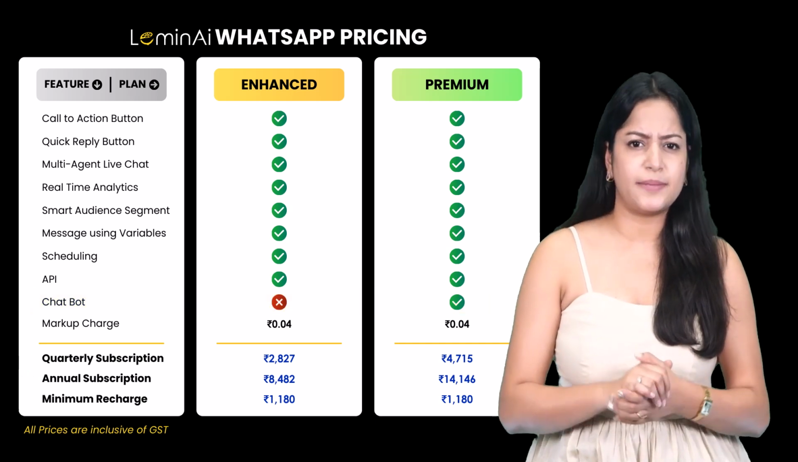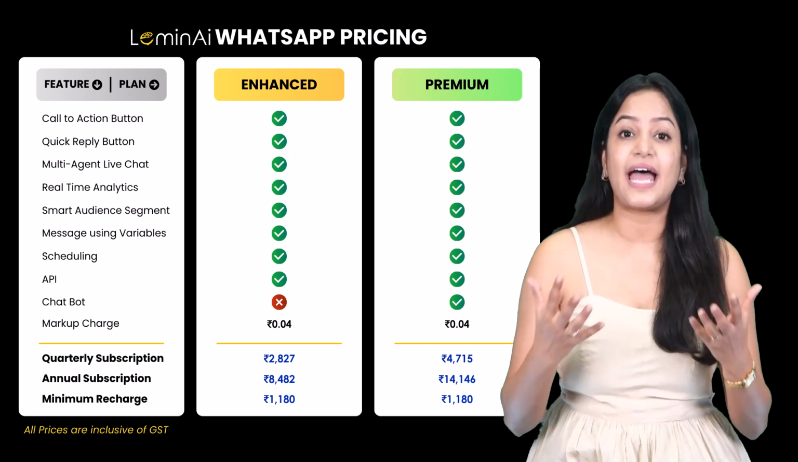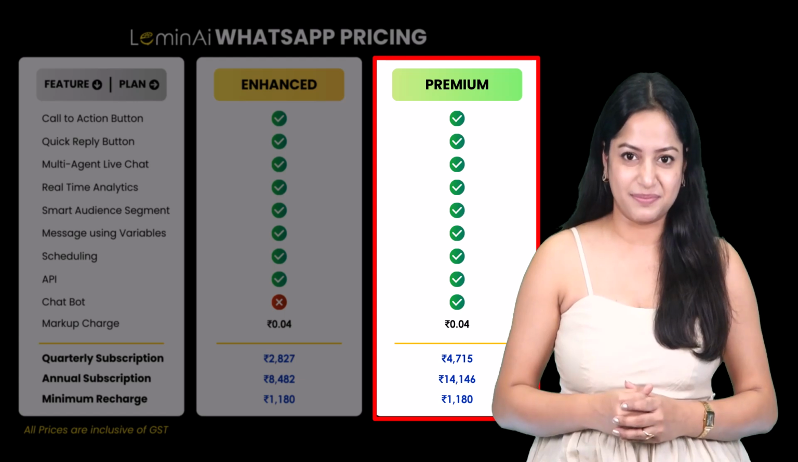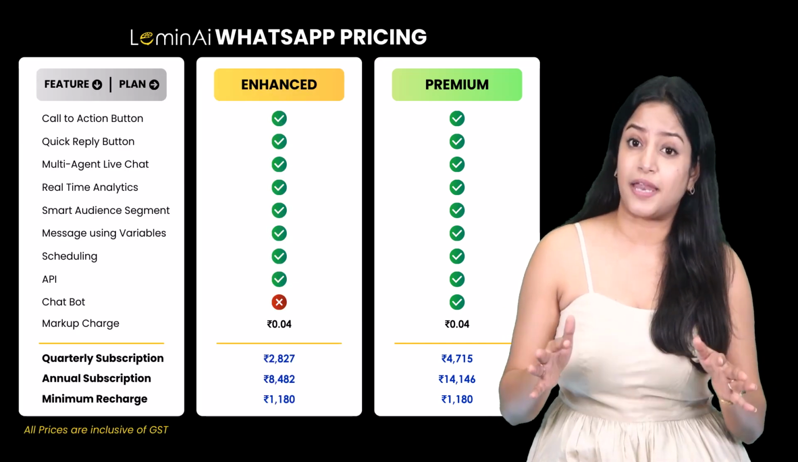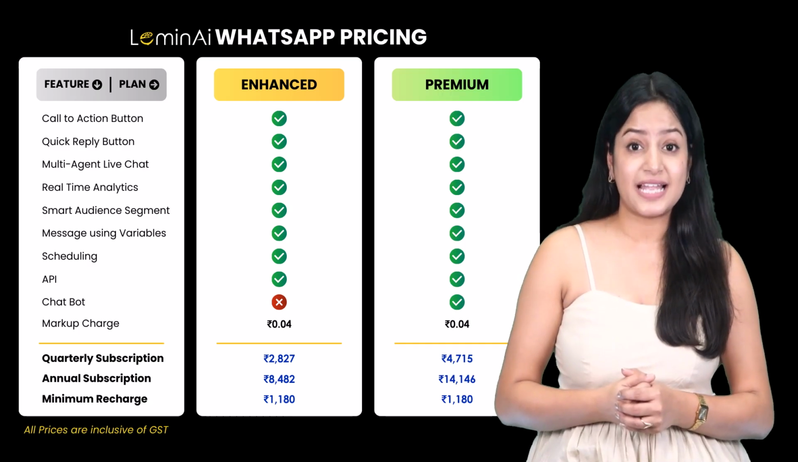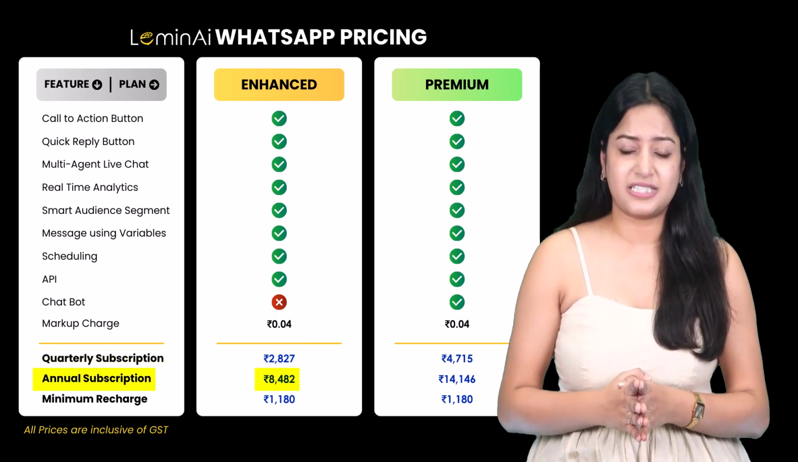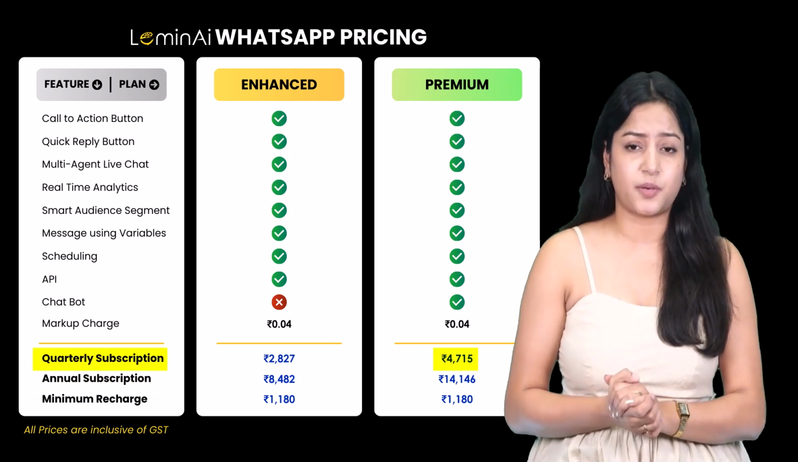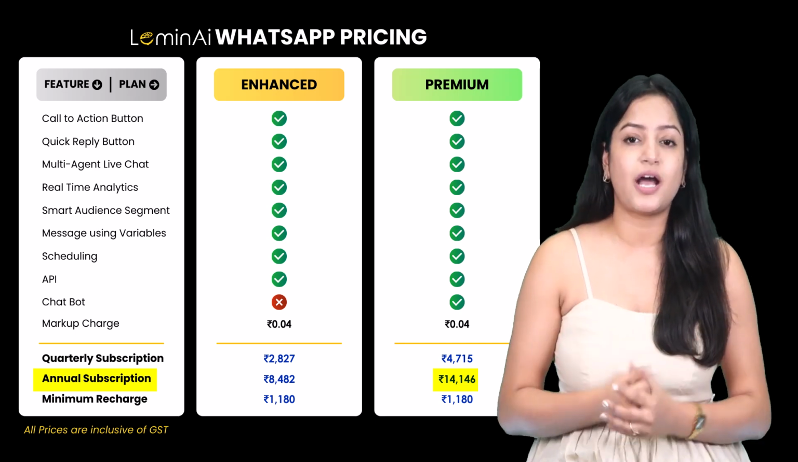So if you want to set up automated conversation responses and intelligent chatbots that can handle customers' queries efficiently or automatically, you need the Premium plan. But if you don't need chatbots and you're fine managing conversations manually or with simple auto replies, the Enhanced plan is perfect for you. For the Enhanced plan, the 3-month subscription costs Rs 2827 and the 12-month subscription costs 8482. For the Premium plan, the 3-month subscription costs you 4715 and the 12-month subscription costs you 14,146.